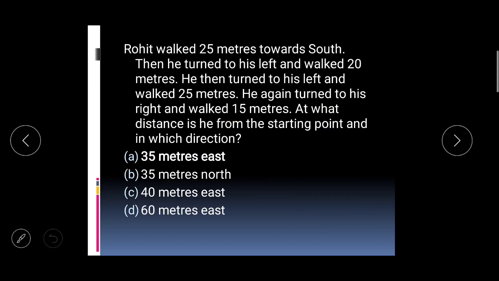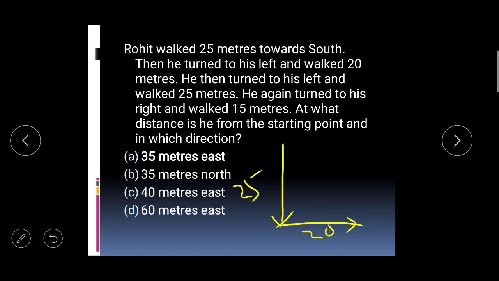Okay. Rohit walked 25 meters towards south. Then he turned to his left. His left, that means your right, and walked 20 meters. That means he is walking 20 meters here in this direction.